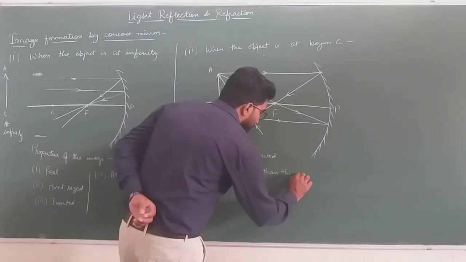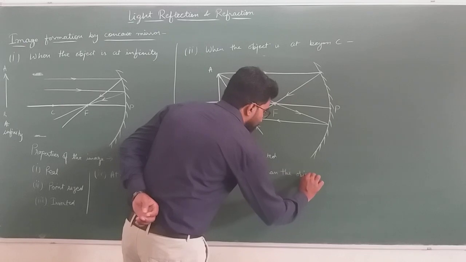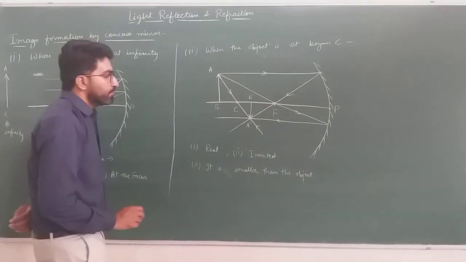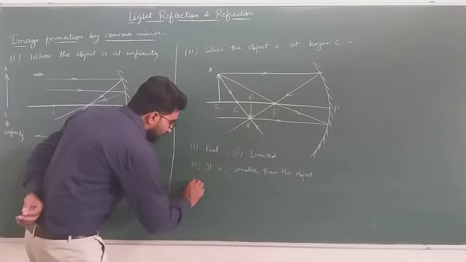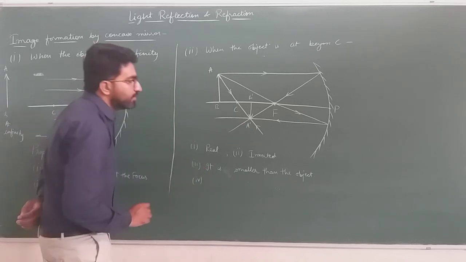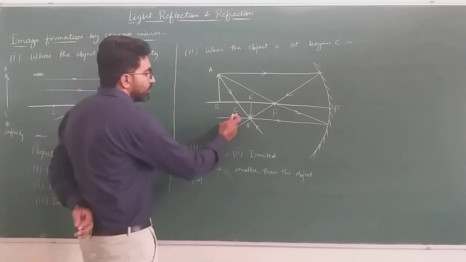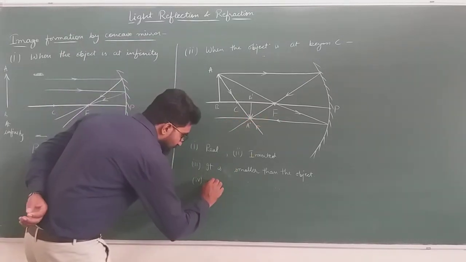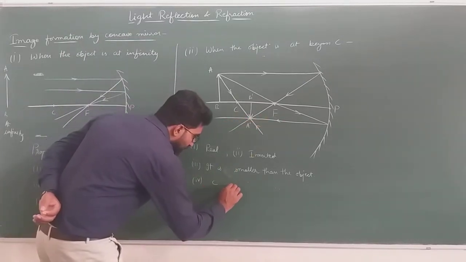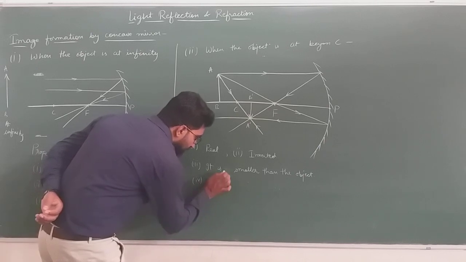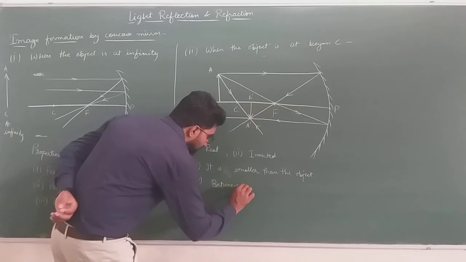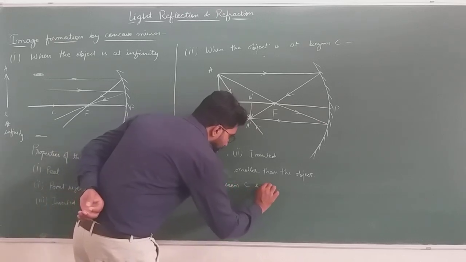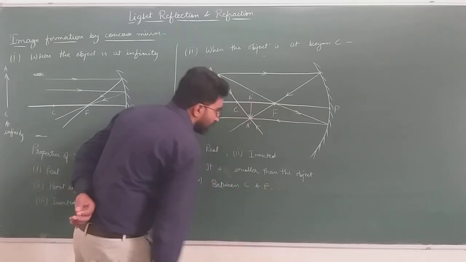Next one. Fourth property. Image will form between center of curvature and the focus.